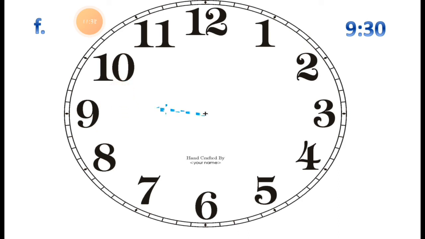Okay, so here I drew it. You can check this. I drew it between 9 and 10. It is exactly between 9 and 10. See, this hour hand shows it is between 9 and 10. And the minutes are 30, which means it is exactly pointing to 6.